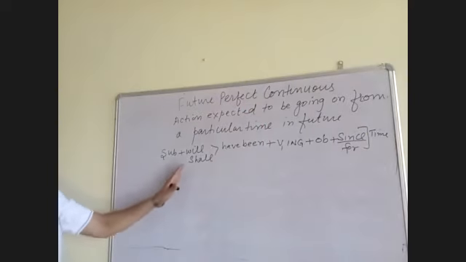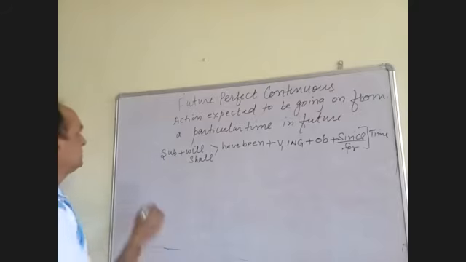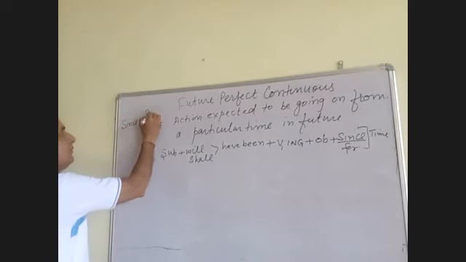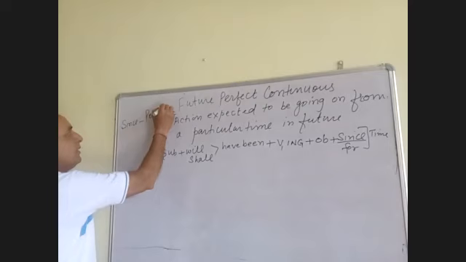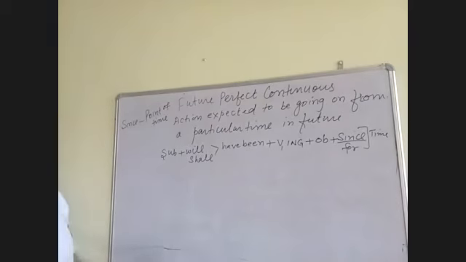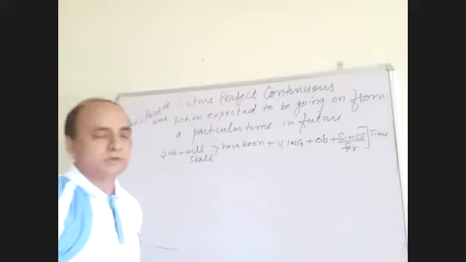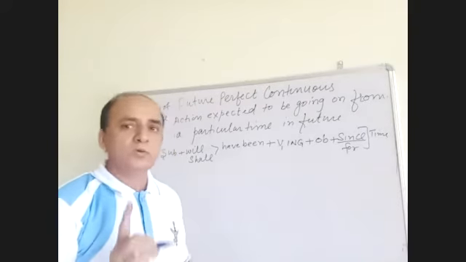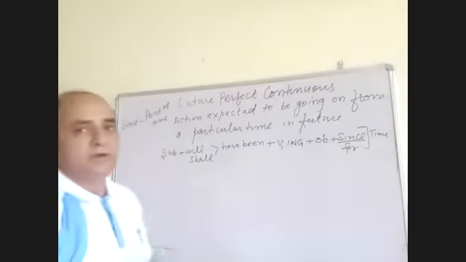Again, the use of since and for. Since is used for a point of time. One point of time, since Monday, since 2 o'clock. For 2 hours, since 2 o'clock. 2 o'clock is a point of time. Don't think it is a point.